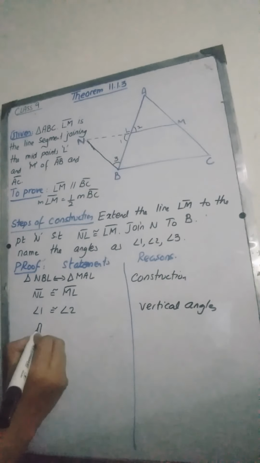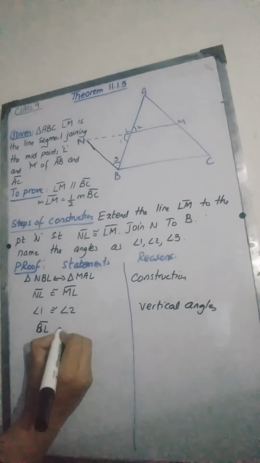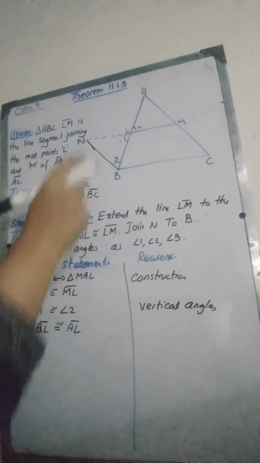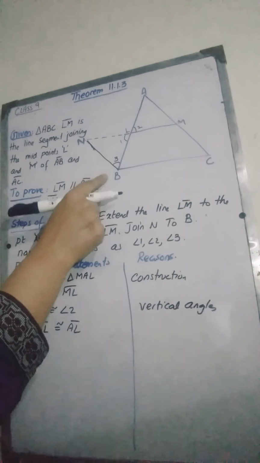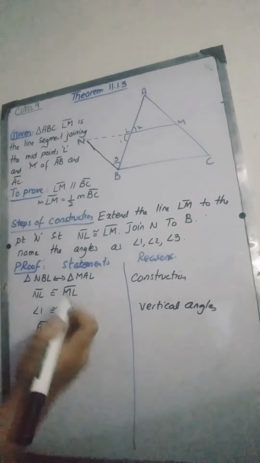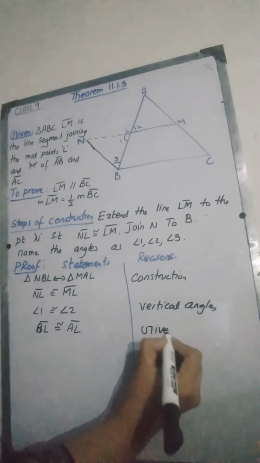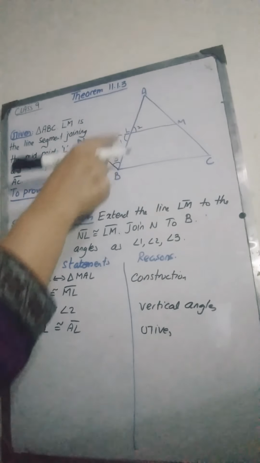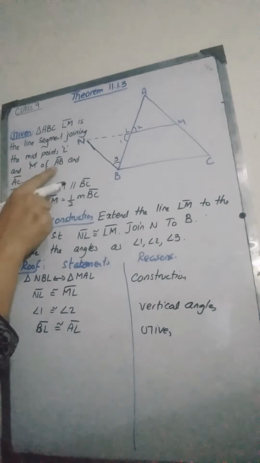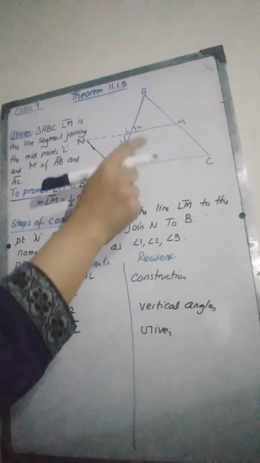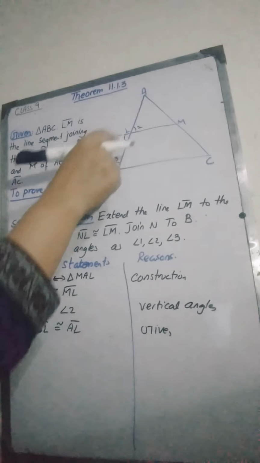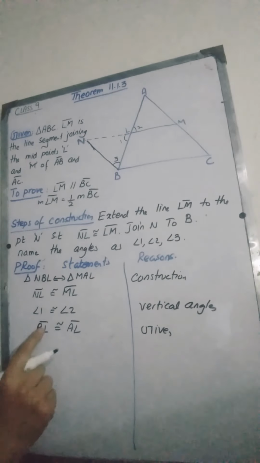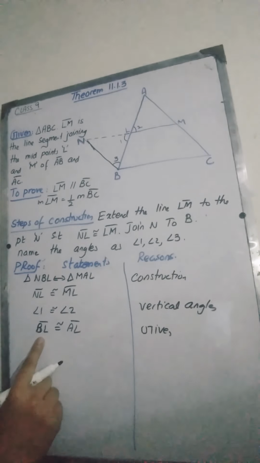Side BL is congruent to AL. Side AL is congruent to LB, or BL is congruent to LA. This is because it was given that this line LM is joining the midpoints of these sides. So L was the midpoint of AB, and M was the midpoint of AC. This was given to us, that this line segment is joining the midpoints of AB and AC. L is the midpoint, therefore segment AL will be equal to LB. That is what I have written here. AL segment is congruent to BL.